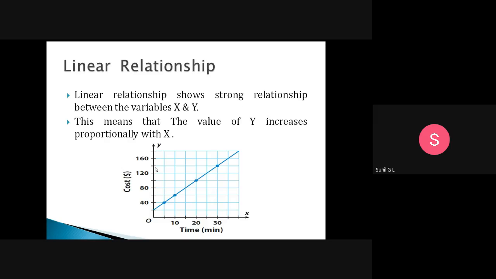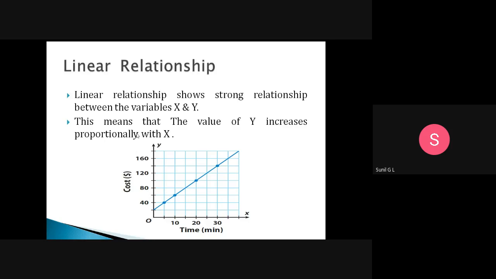So suppose you are taking a rental for a car or other things: when the time increases, obviously the cost of the rent will increase. So then we have values of x and y.